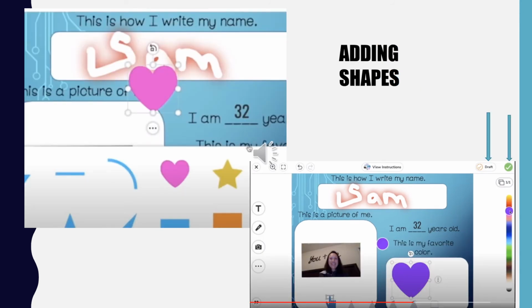In the upper left corner, you can see the shape in its original color. In the lower right, you can see where the heart shape has been moved and the color has been changed to your favorite color. It looks much better now.